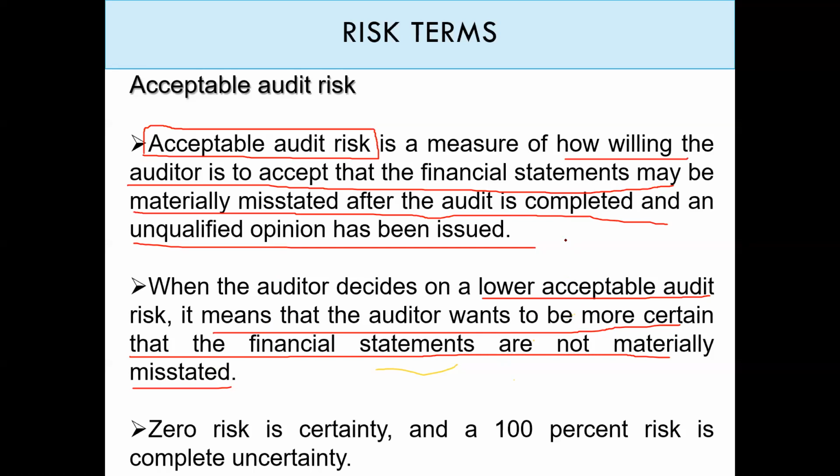Okay, this is why zero risk is certainty, and this is, as we said, impossible, and 100% risk is complete uncertainty, which means you didn't do anything.